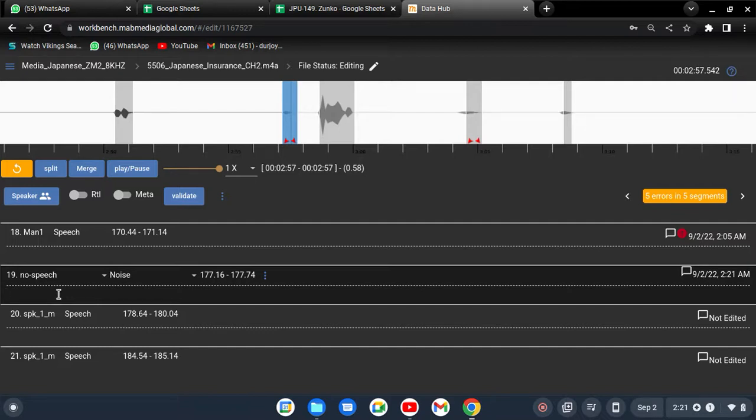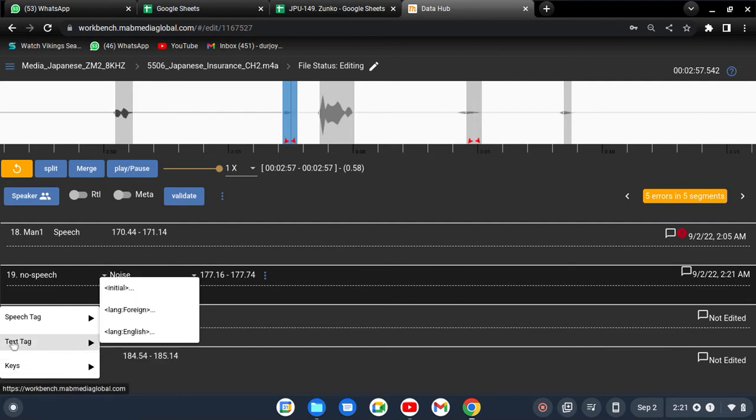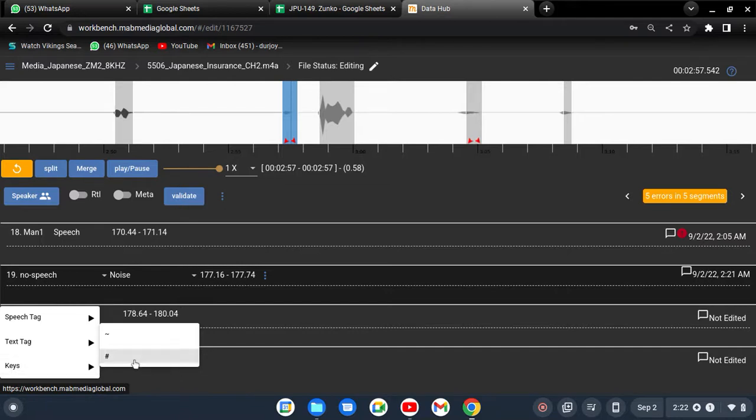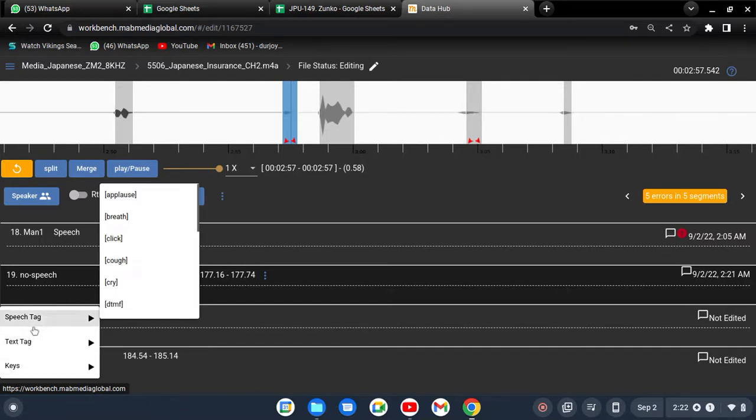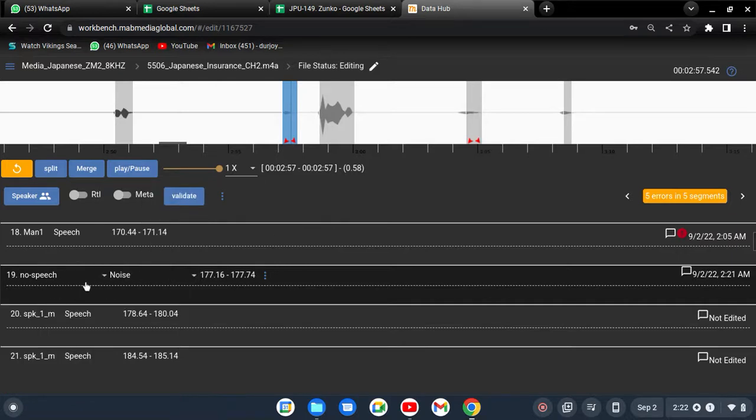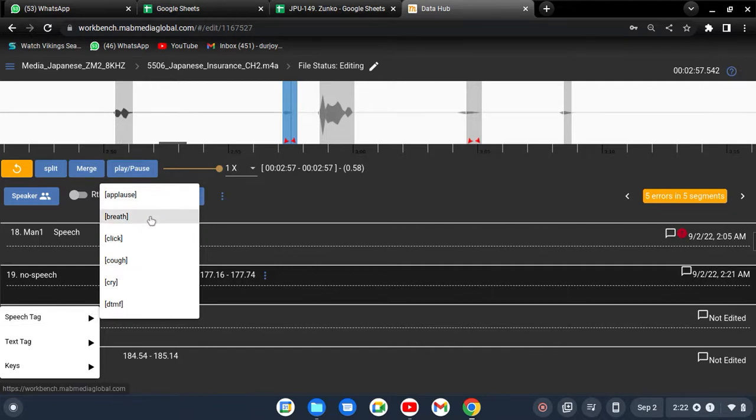Hold the Alt key, press the right arrow, and the box appears. I have already shown you the uses of the text tags and the keys tags. And as I said, please don't use any kind of tags from here in any place in your transcription. But for this segment, where there is no speech, there is only one thing you will use from the speech tag, which is go down.